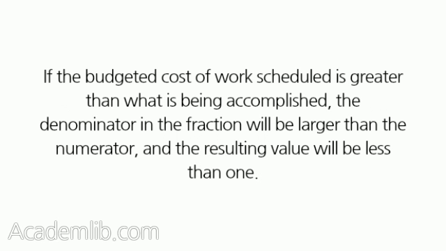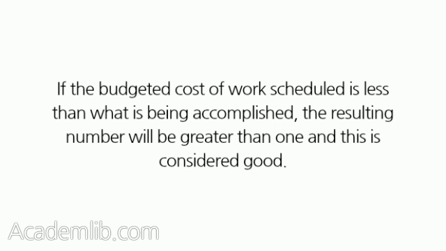If the budgeted cost of work scheduled is greater than what is being accomplished, the denominator in the fraction will be larger than the numerator, and the resulting value will be less than 1. This is a bad condition. If the budgeted cost of work scheduled is less than what is being accomplished, the resulting number will be greater than 1, and this is considered good.